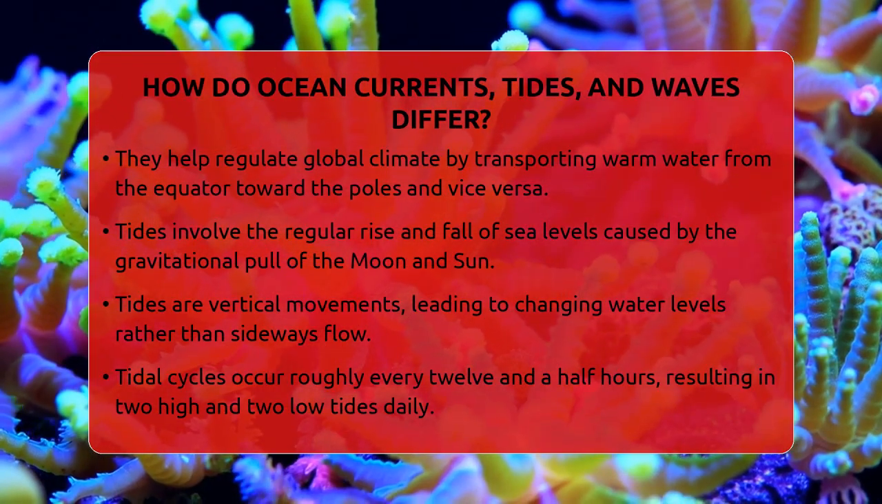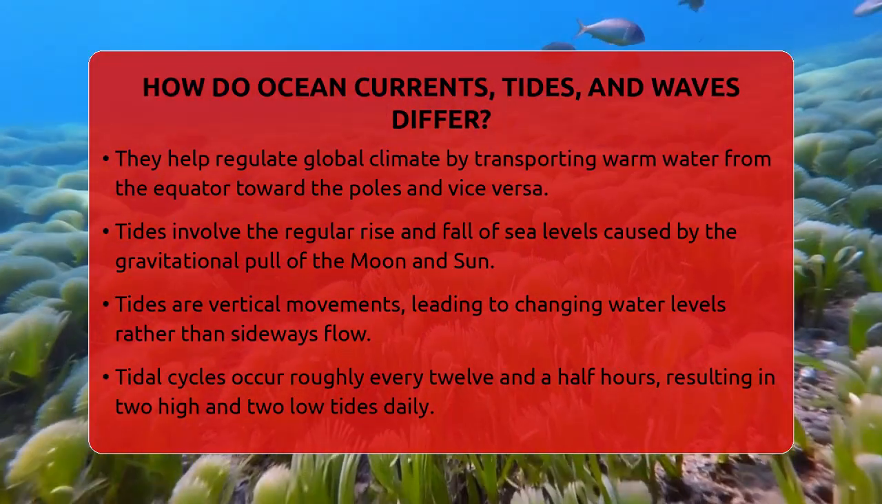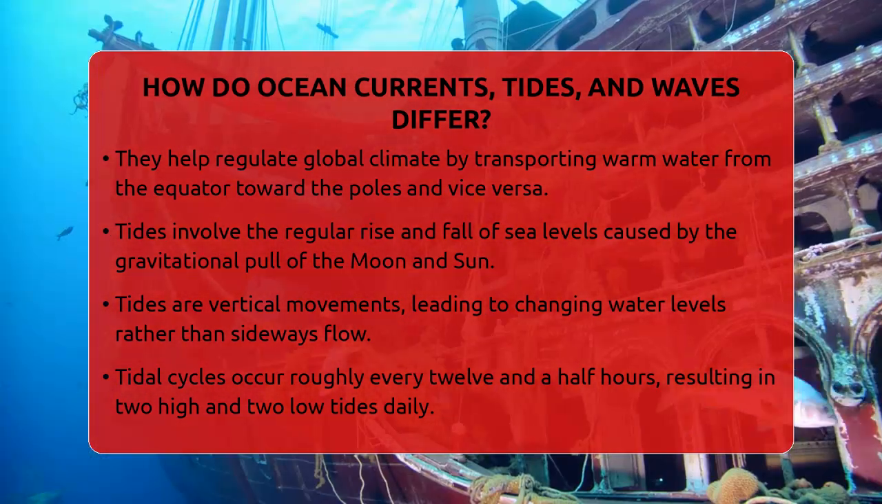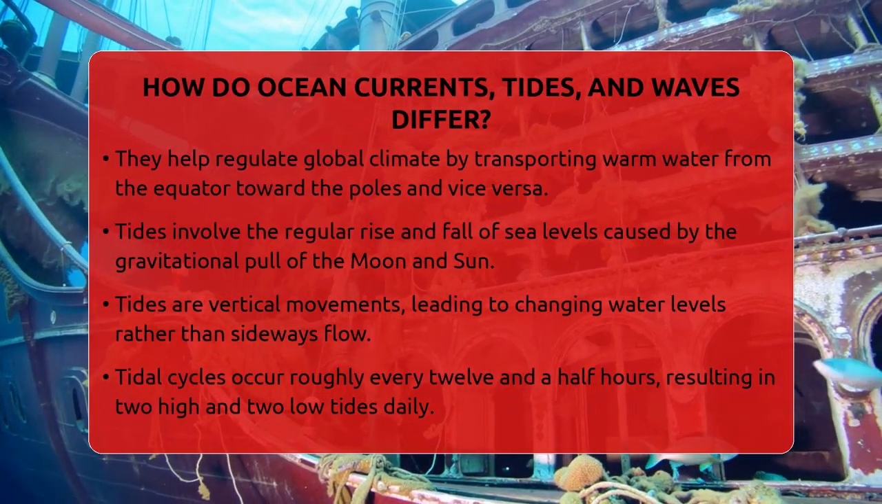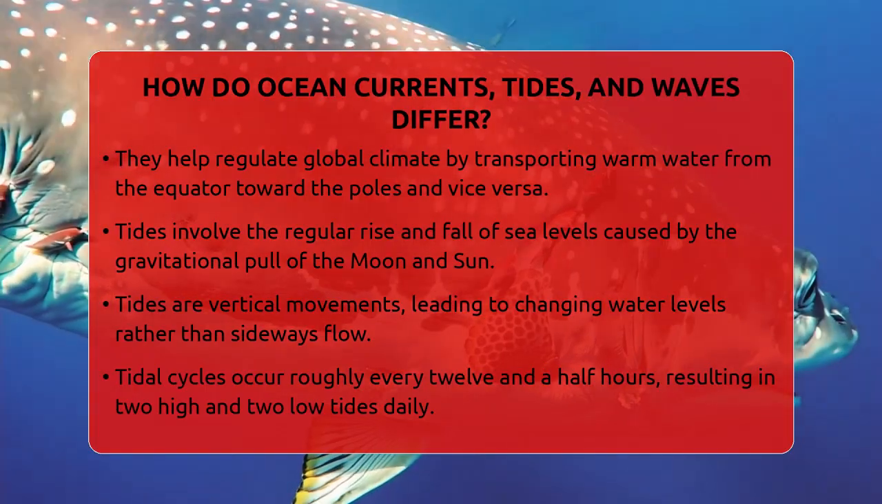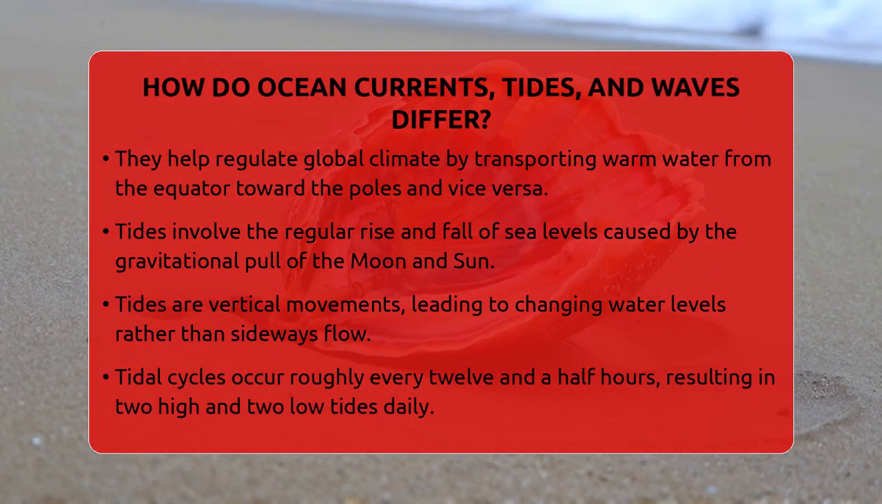They are the regular rise and fall of sea levels caused by the gravitational pull of the moon and the sun on Earth's oceans. Tides happen in predictable cycles, usually about 12.5 hours apart, giving us two high tides and two low tides each day. Unlike currents, tides are vertical movements, meaning the water level goes up and down rather than flowing sideways.